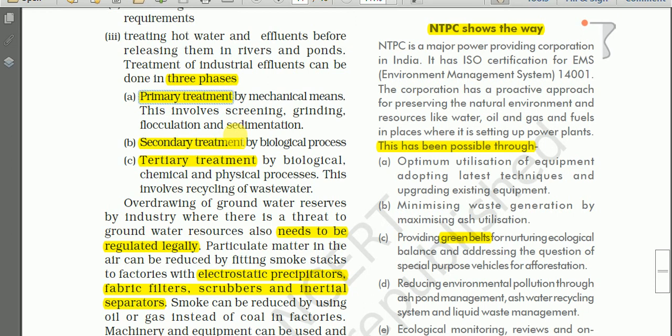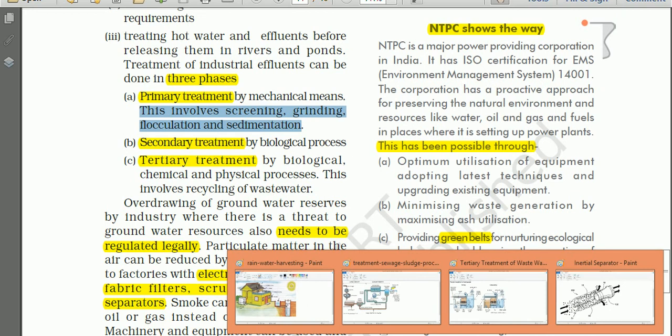Primary treatment by mechanical means, okay, it refers to this treatment by mechanical means. This involves screening, grinding, flocculation, and sedimentation, okay. Primary treatment involves mechanical methods.